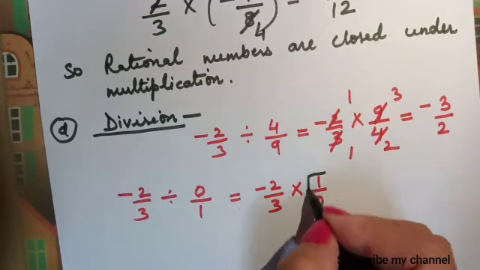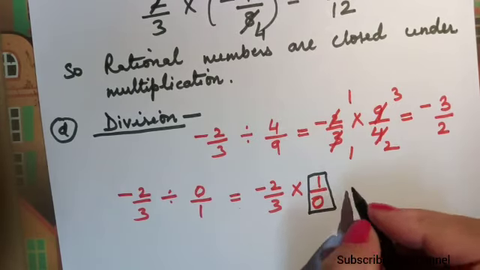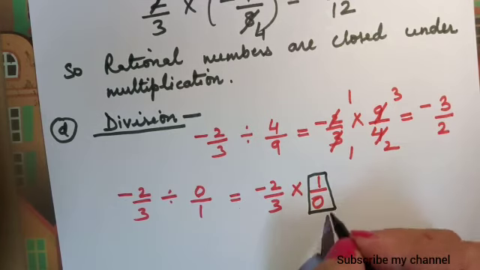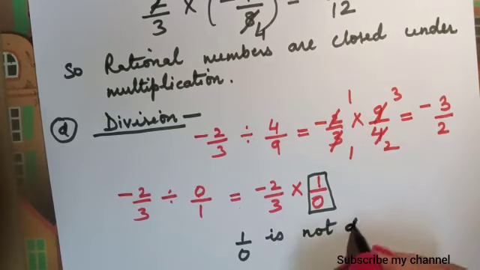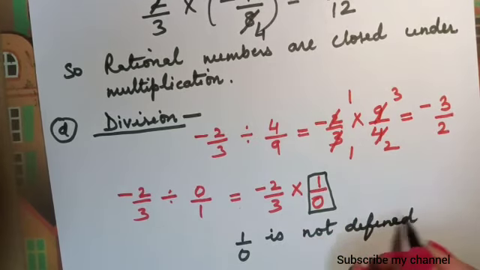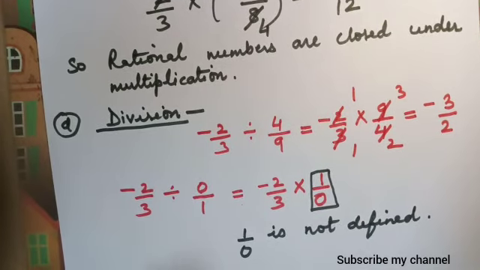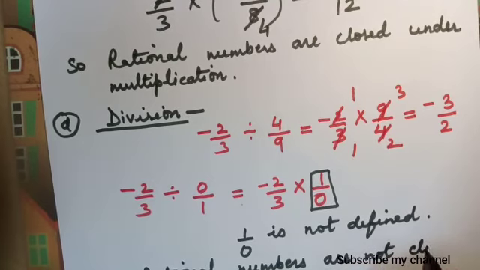In this case, 1 upon 0 we cannot define. 1 upon 0 is not defined. So what will we get? We will get that rational numbers are not closed under division.